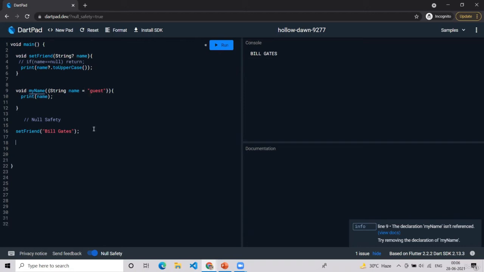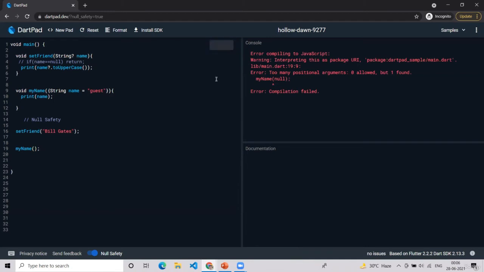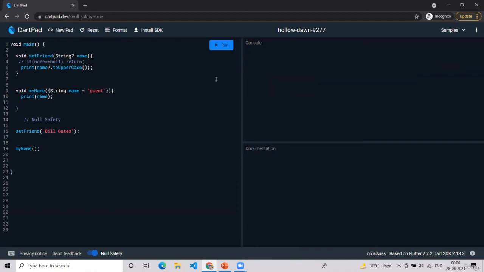I will just go and test my name and send null here. Sorry, it should be at least a string. If I'm not sending anything, then it will be the default name, because we can just make it optional.